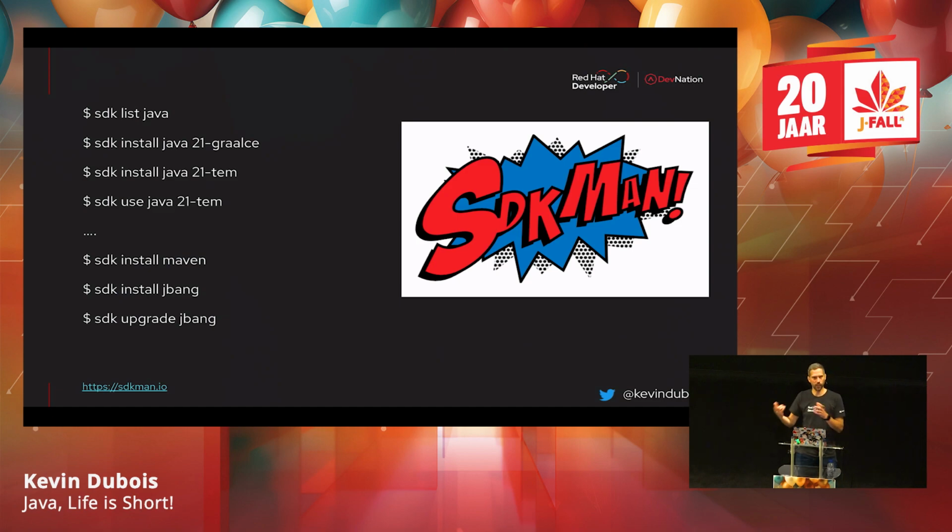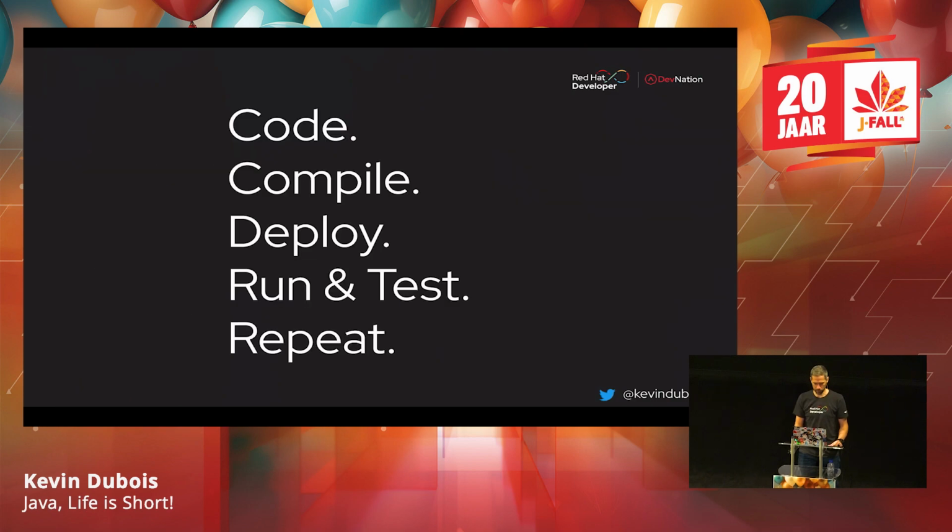You can upgrade as well, right? So you can just do SDK upgrade, and if you don't specify any parameters, it'll upgrade all your versions to the latest version of that release. And then you can also install the Quarkus CLI, which we'll cover Quarkus in a little bit as well. So that was SDKMAN.